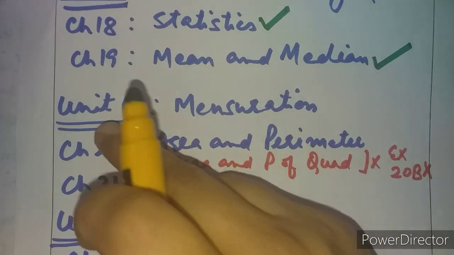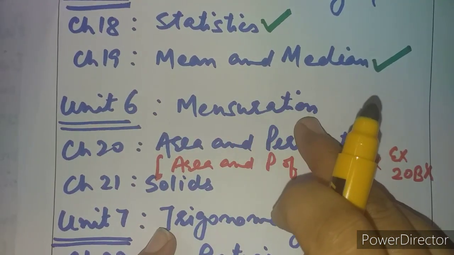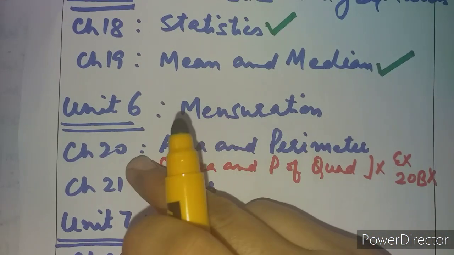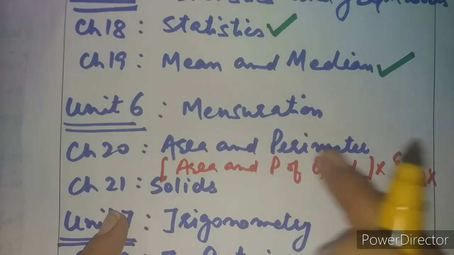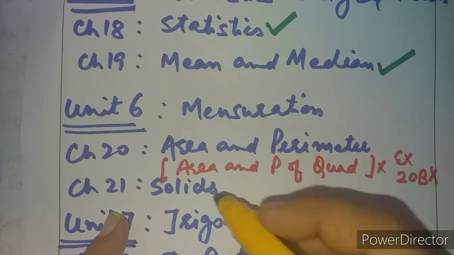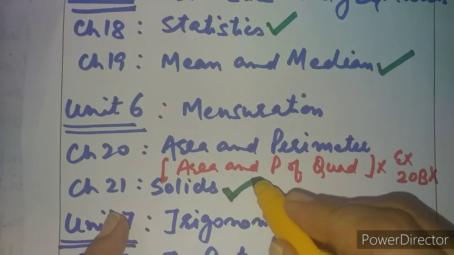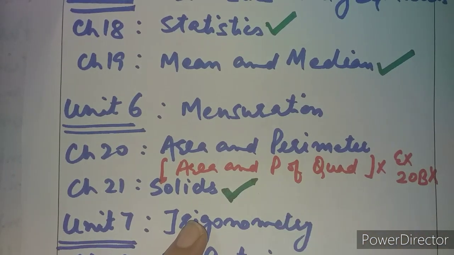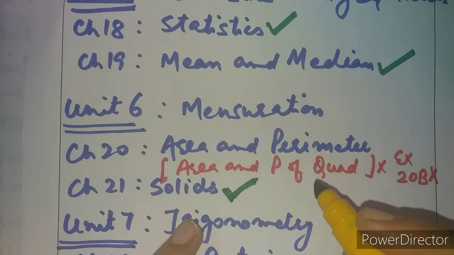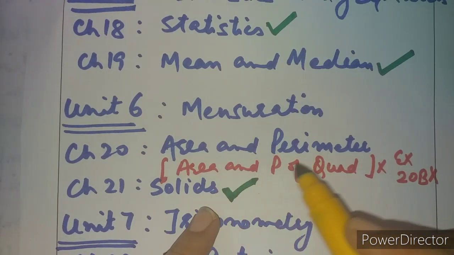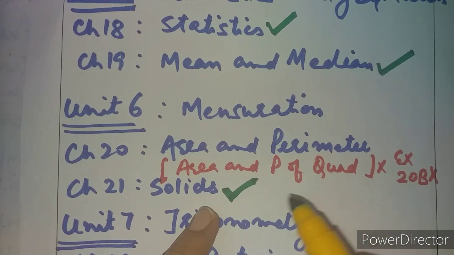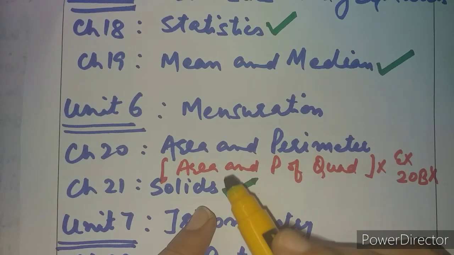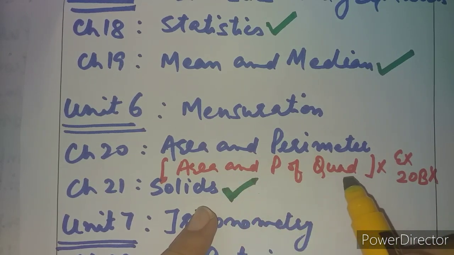Then coming to unit number 6, mensuration. Mensuration would include 2 chapters, chapter 20, 21, area and perimeter and solids. About solids, nothing changes. Solids is completely there, and one change has come in chapter number 20, area and perimeter, that it does not include the area and perimeter of the quadrilaterals.